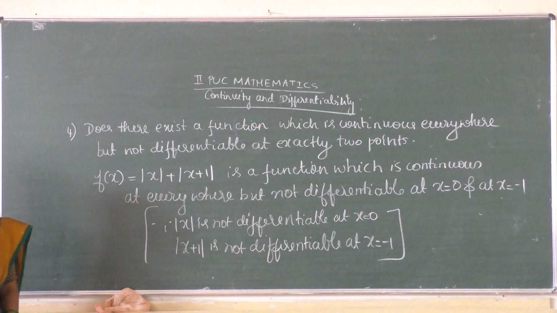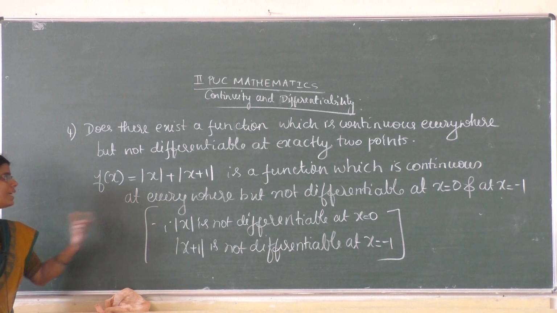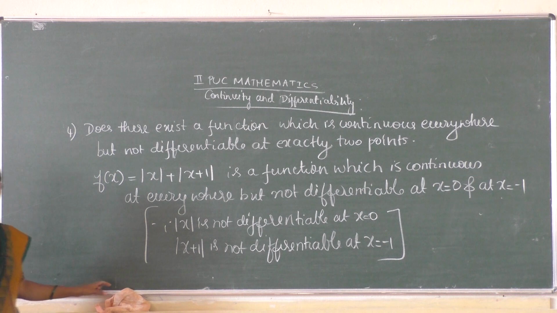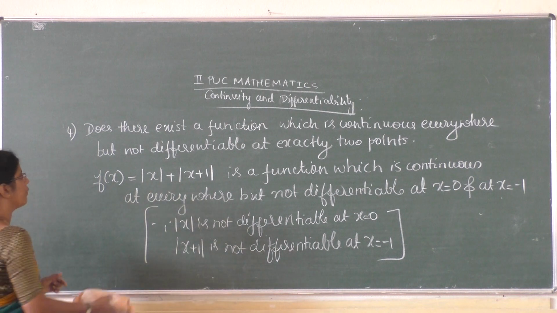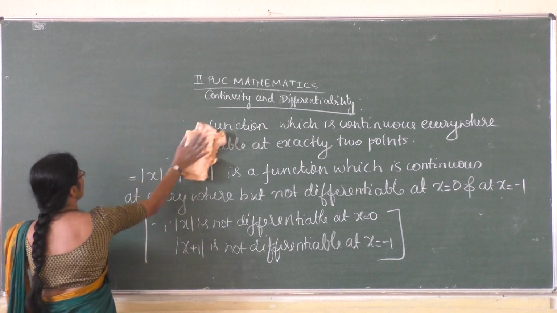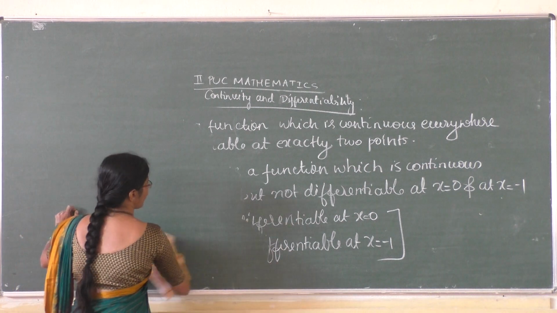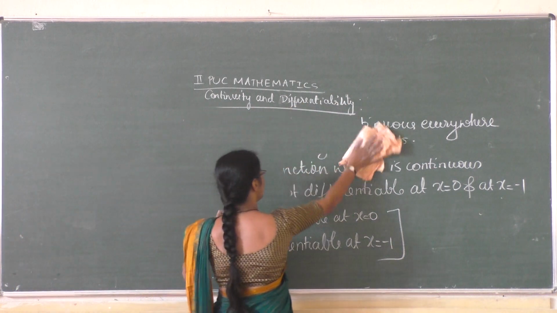So this is the example of a function continuous everywhere but not differentiable at exactly 2 points. Okay, we take one more problem here.